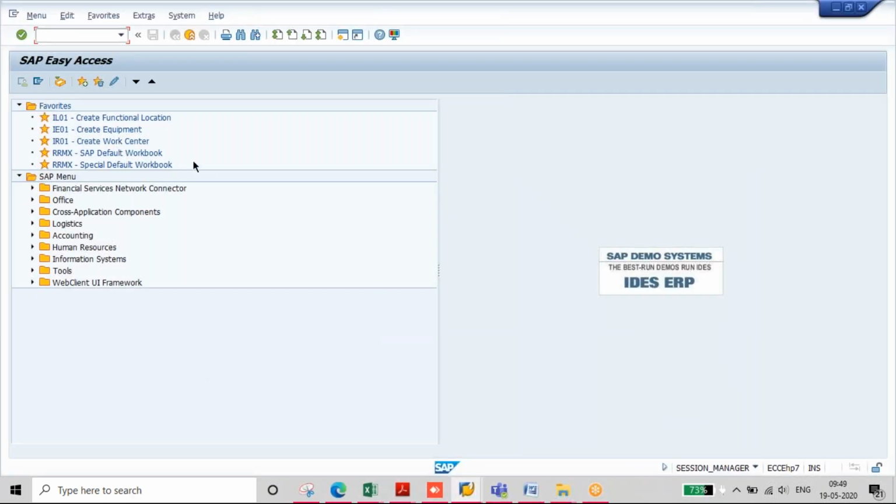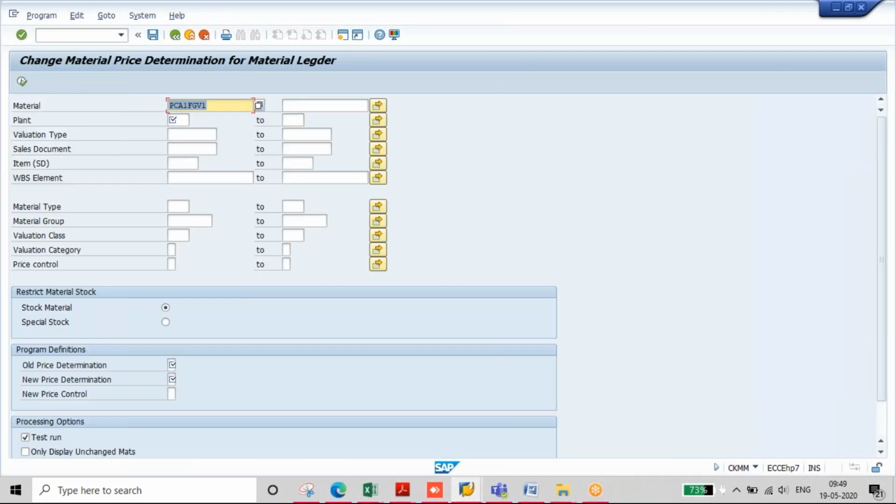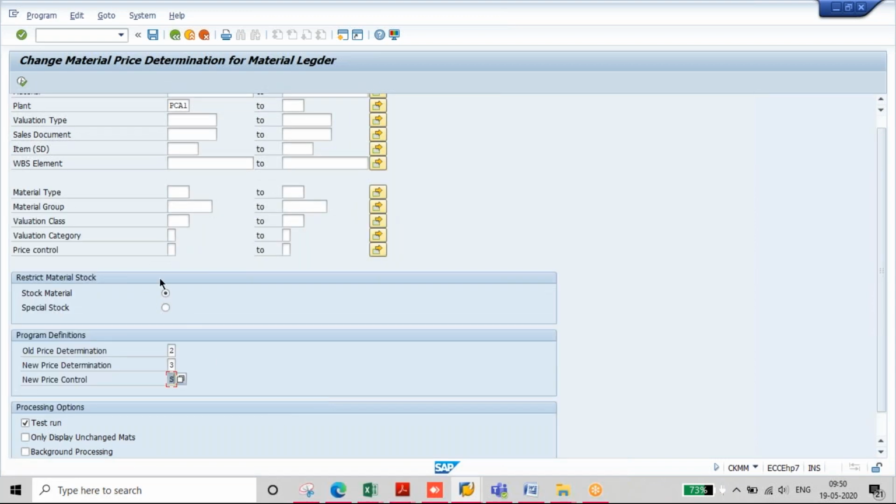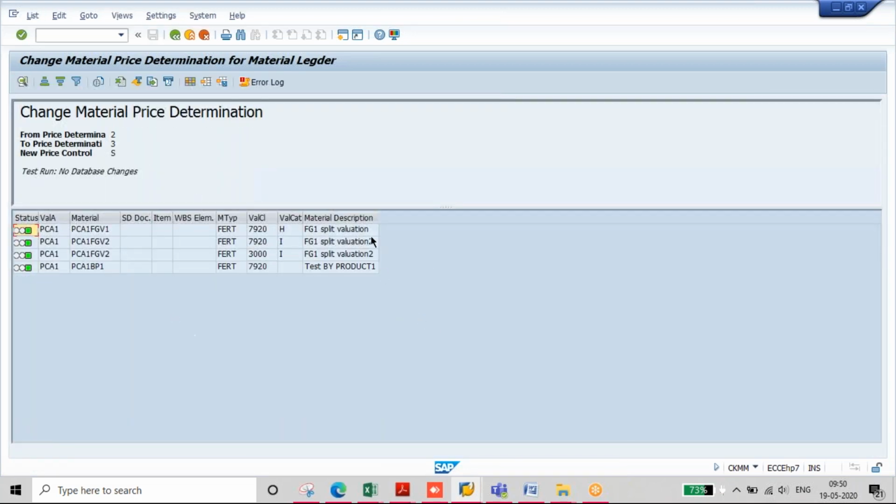For example, you see this. This is the transaction code, and here we need to give the old price determination, which is 2, and the new price determination, which is 3. The new price control is S. Then we execute this and it gives output like this.